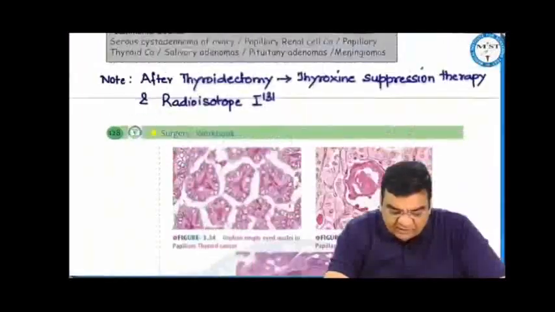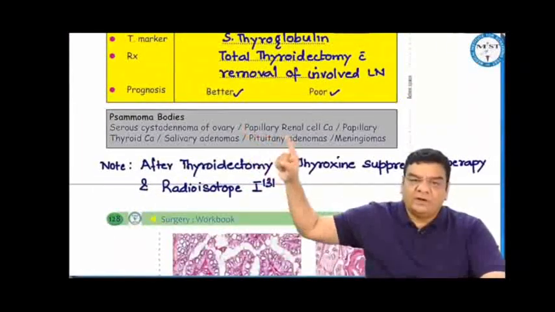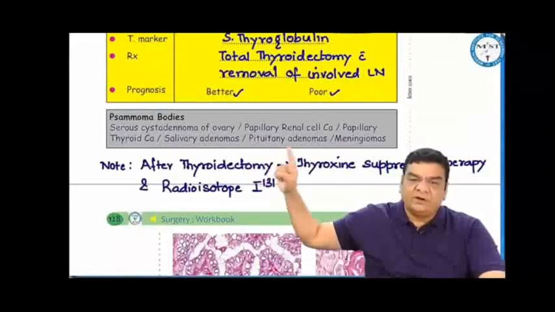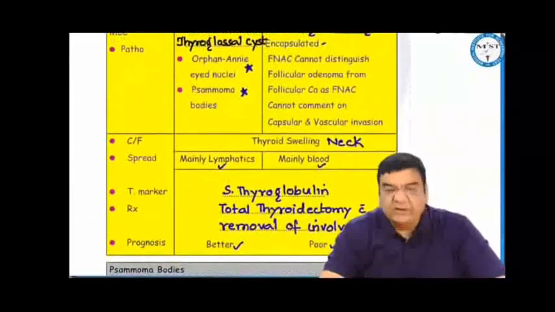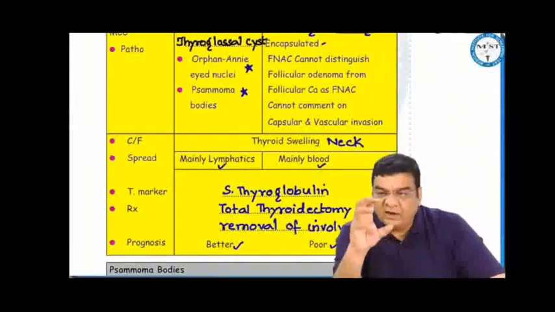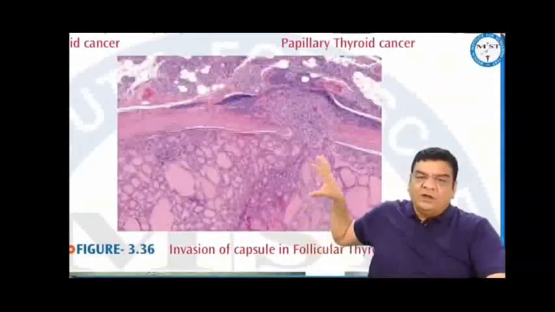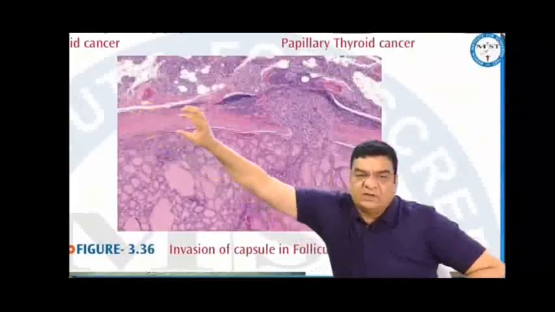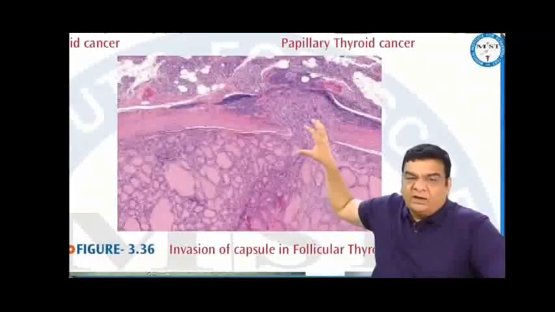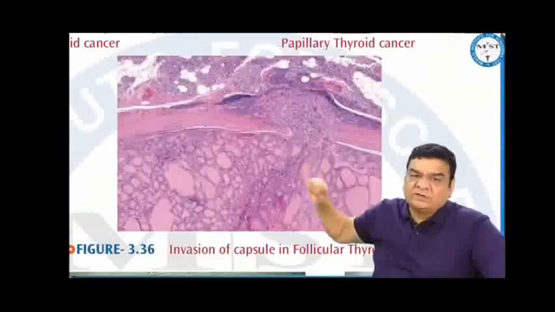Psammoma bodies can be seen in various other tumors as well, like serous cystadenoma of ovary, papillary renal cell carcinoma, papillary thyroid cancer, salivary adenomas, pituitary adenomas, meningiomas. Pathologically, the follicular thyroid cancers are difficult to distinguish from follicular adenomas. The only difference between follicular adenoma and follicular carcinoma is whether there is invasion of the capsule, like here, this is the capsule. If the capsule is invaded, or nerves and vessels are invaded, then it's a carcinoma.